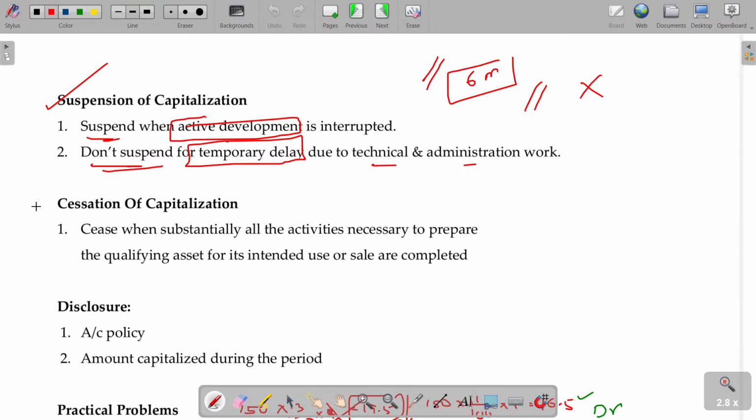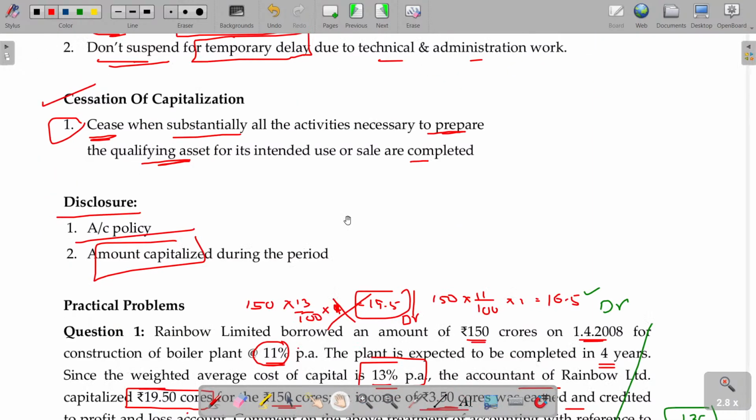When do you stop capitalization? When we stopped, in the last month of September, because the work is completed. Capitalization ceases when substantially all the activities necessary to prepare the qualifying asset are completed. Then you can stop capitalizing thereafter. Now, what are the disclosures? What policy you followed and what amount you capitalized during the period should be disclosed. Okay. With that, this standard is completely over. AS number 16 is complete.